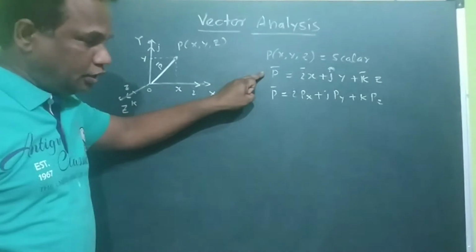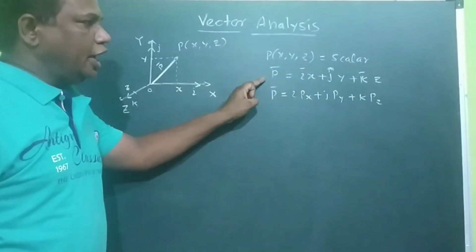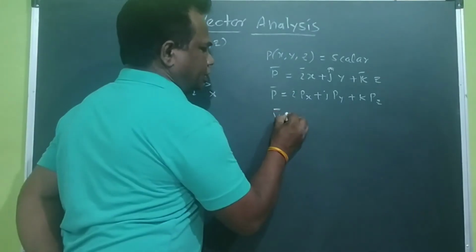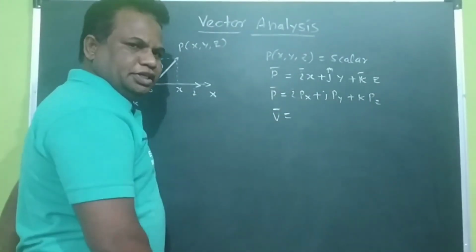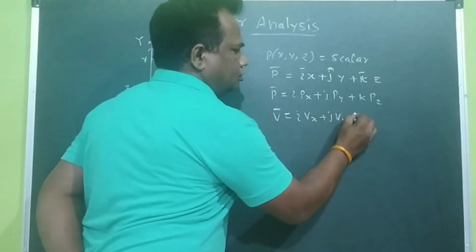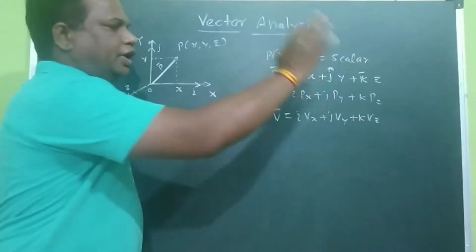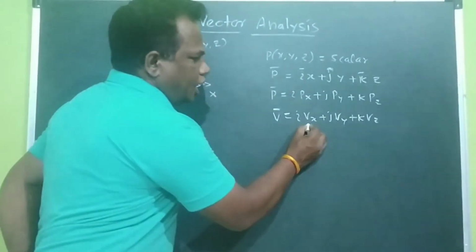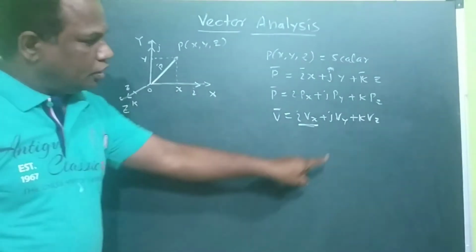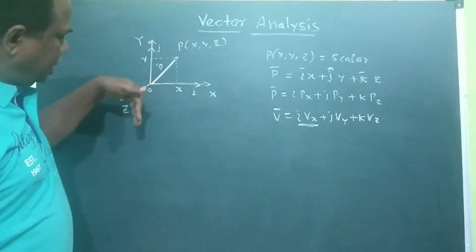Therefore P, the position, a scalar point, is changed into a vector, and this is another representation. Suppose V bar is a vector quantity. How can you represent it? I Vx, J Vy, K Vz. Here Vx is the component of V in the direction of x, Vy the component in the direction of y, and Vz the component in the direction of z.